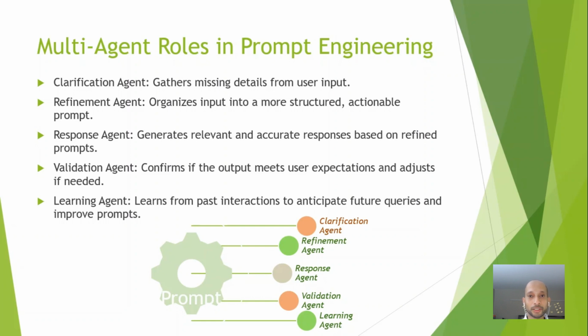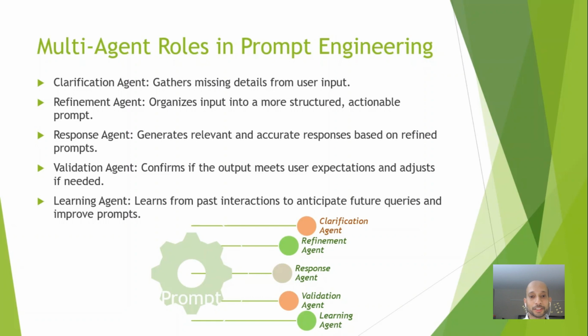In this scenario, the response agent could be different AI models or agents, and based on the models, we can frame the prompts such that the refinement agent can satisfy the needs of the agent. The response agent is the actual one which generates an appropriate answer based on the structured input.